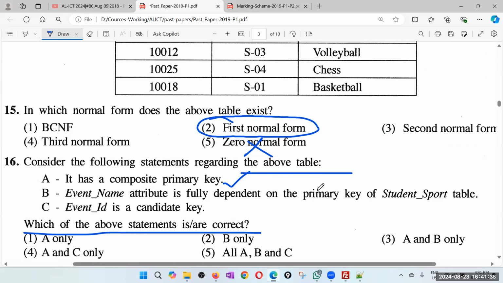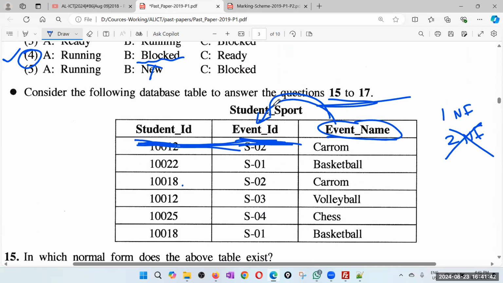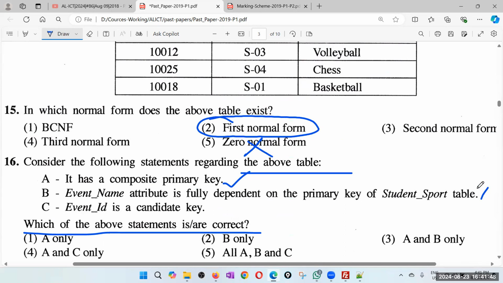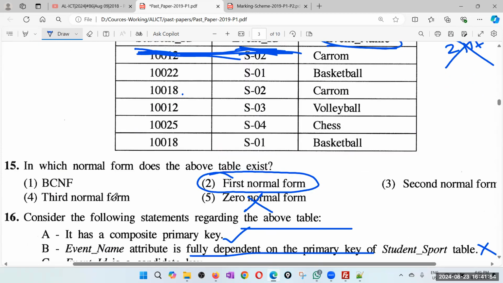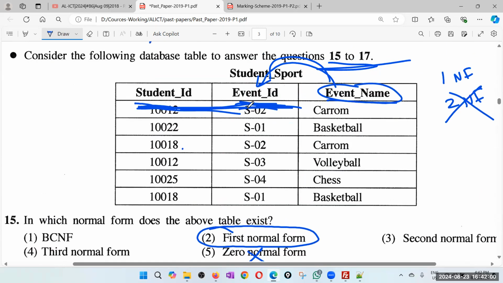Event name attribute is fully dependent on the primary key of the student sport table. No, that was the issue. Event name is not fully depending. It's depending only on part of it, event ID. So therefore, this is wrong. It is not fully depending on the primary key. The primary key is this combination, the composite primary key. Event ID is a candidate key. No. The candidate key is this combination. Event ID is just part of a candidate key. Of course, the candidate key is the event ID, student ID combination. And of course, you can take it as your primary key as well.